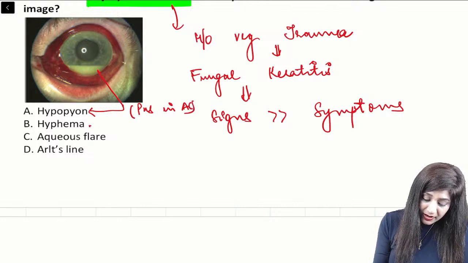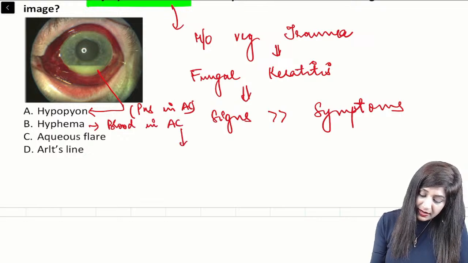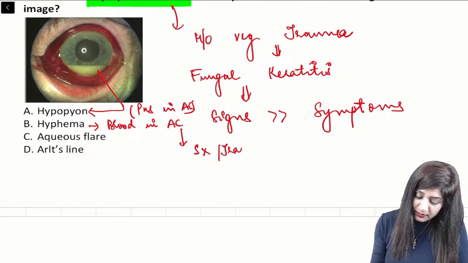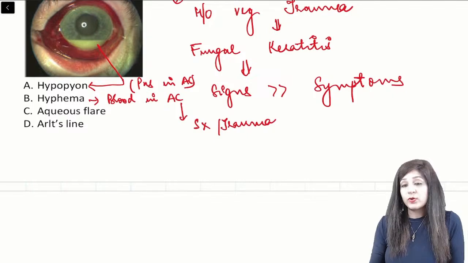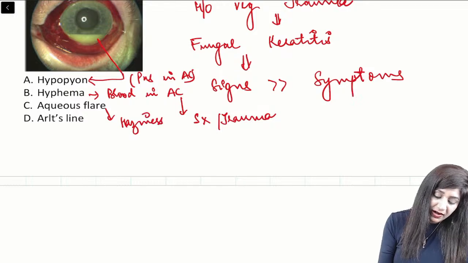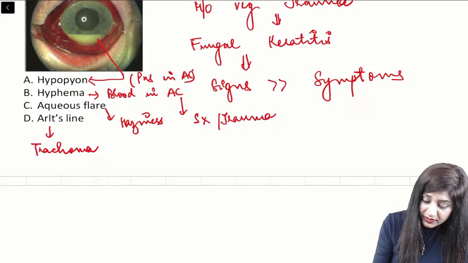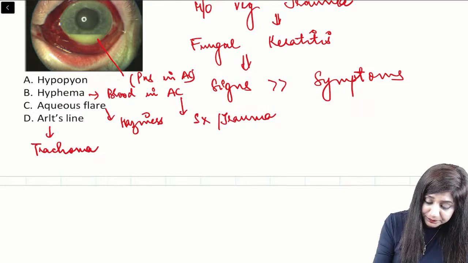While hyphema is blood in the anterior chamber, and this hyphema can occur due to surgery or due to trauma. While aqueous flare means we have haziness or turbidity, while Arlt's line is found in trachoma. So it's very clear cut. So the answer is hypopyon.